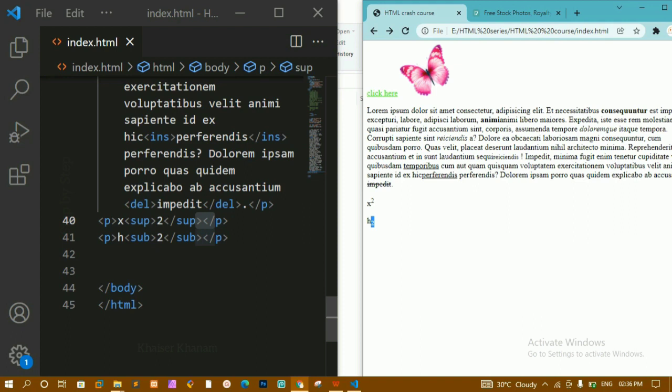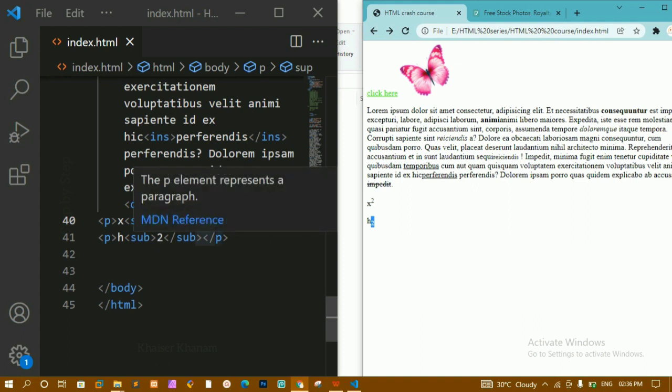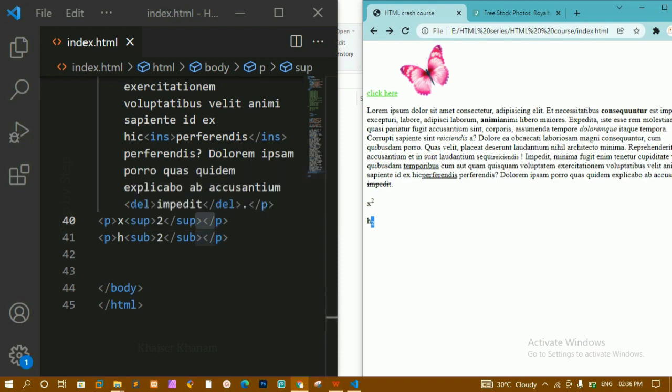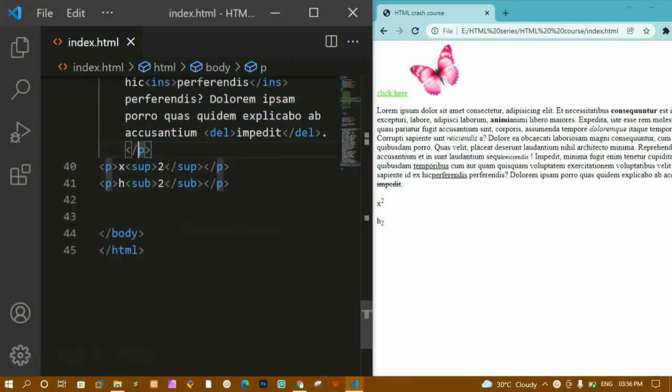These are called formatting elements. For formatting, for giving any styling, for making the text bold, for making the text italic, for giving any underlines, you have to use these. You should not use any kind of headings for this. We are having formatting elements and you have to use these.